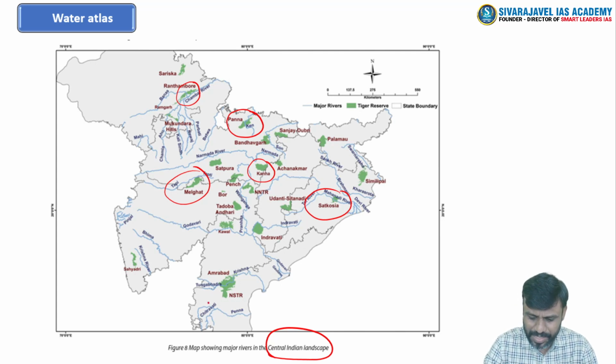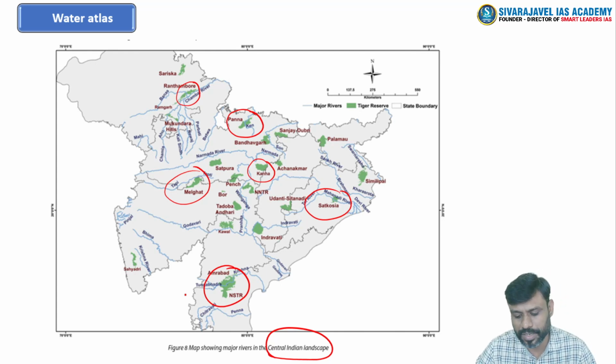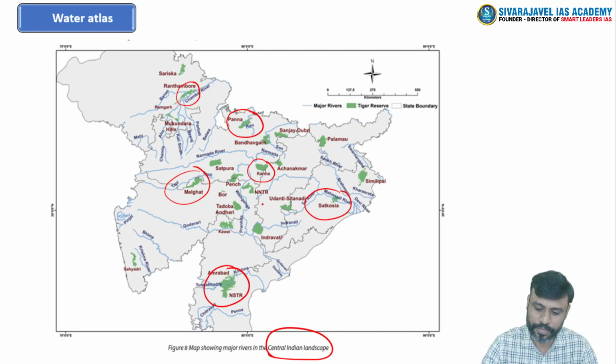Then this Tungabhadra River passes through the Nagarjunsagar Tiger Reserve. It is one of the largest tiger reserves which holds a larger area of critical tiger habitat. So you need to have an idea about the important water bodies which pass through the important tiger reserves as well as national parks and wildlife sanctuaries. Predominantly it has been asked in the preliminary examination, right?